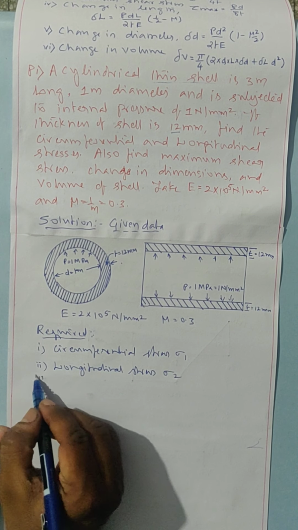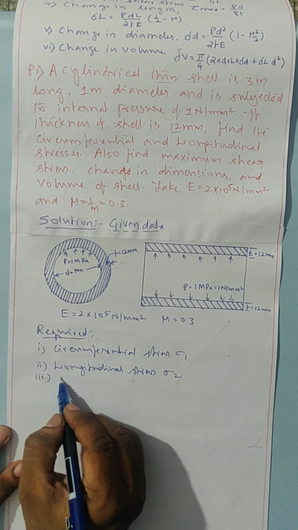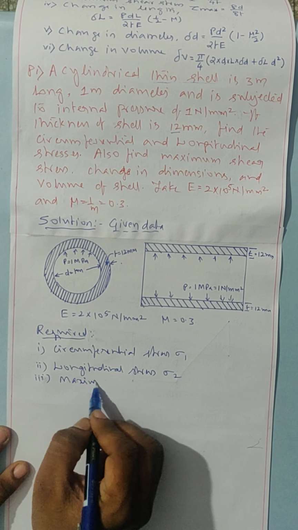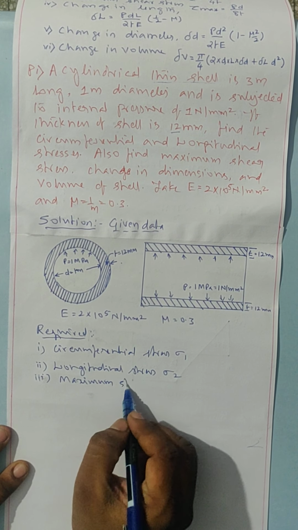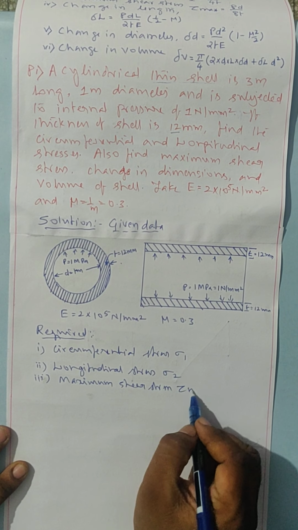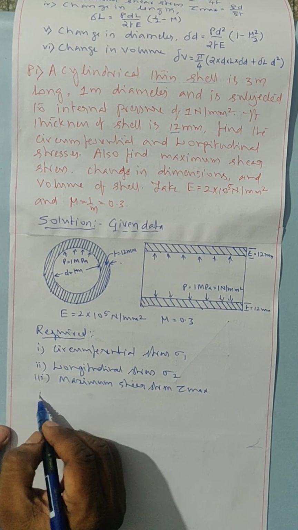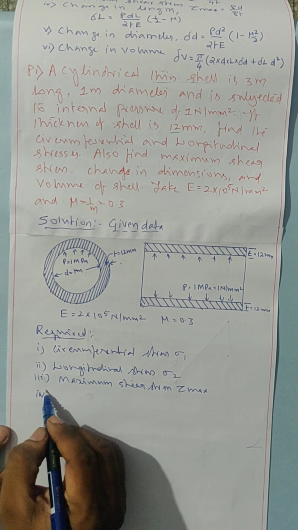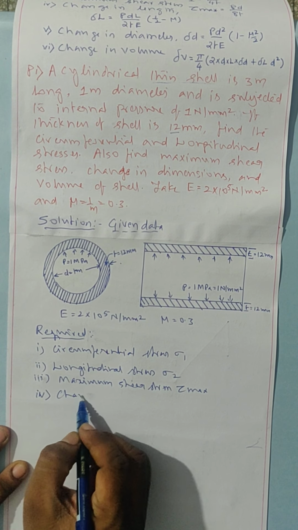Third one is maximum shear stress tau max.